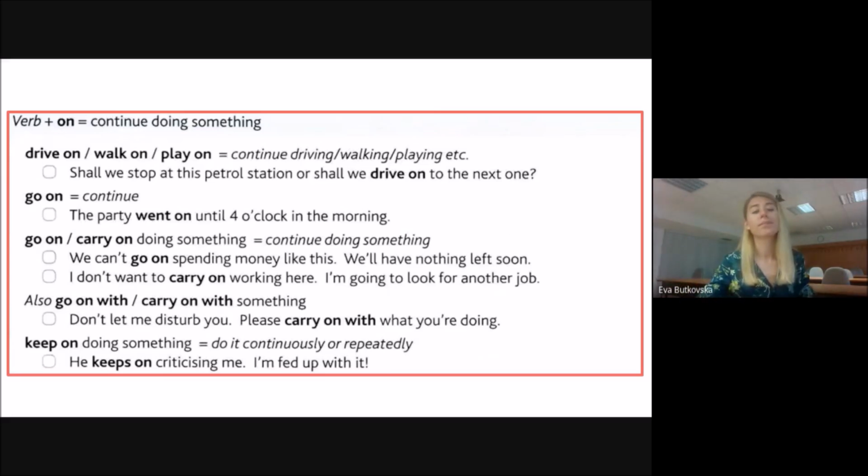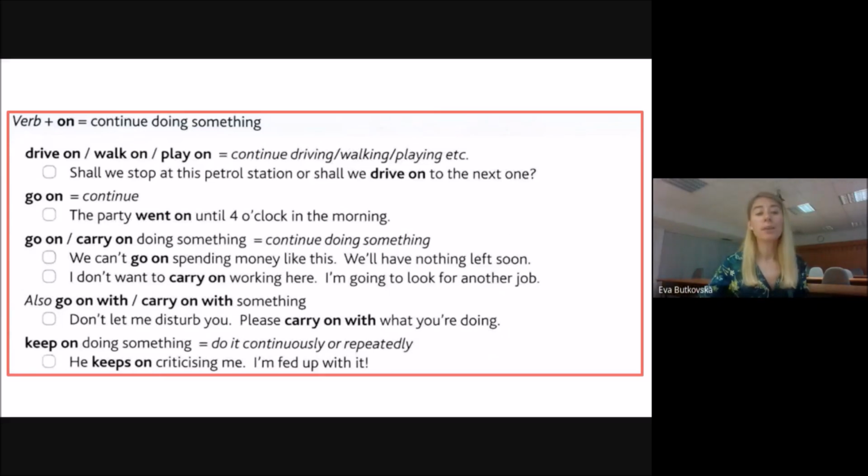Remember, verb plus preposition on usually means to continue doing something. Next one is carry on. It has the same meaning as go on. So go on, continue, or carry on, continue. Let's look at the example. We can't go on spending money like this. We will have nothing left soon. It really means we can't continue spending money like this. We can't go on. We can't continue.